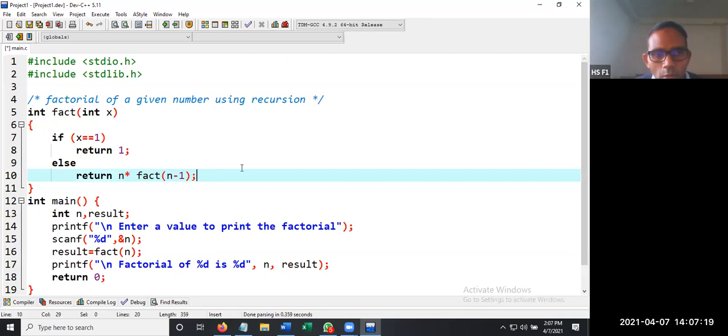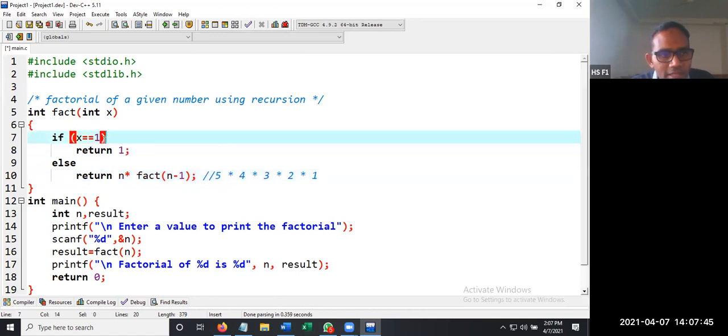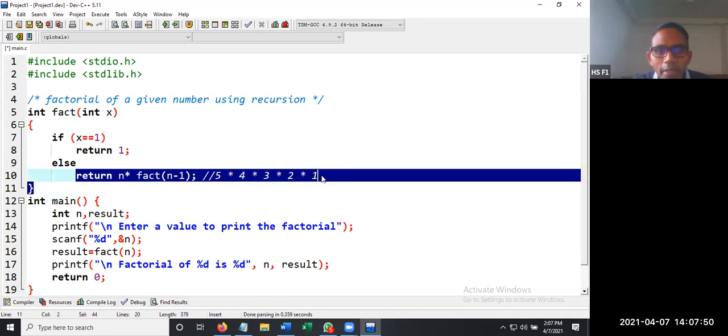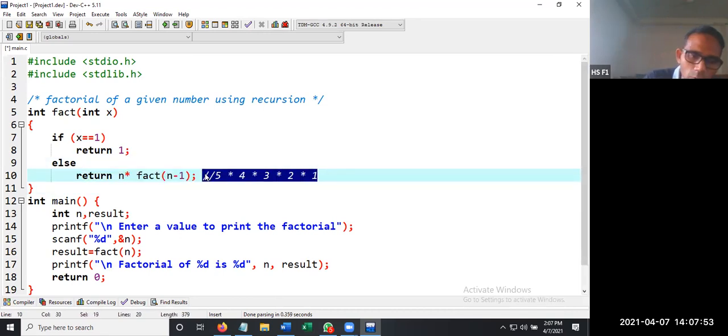So this process continues. What exactly is going to happen here? First, the value is 5 into 5 minus 1, which means 4. In the next iteration, 4 into 4 minus 1, 3. Then 3 into 3 minus 1 is 2. In the next iteration, 2 into 1. Whenever it is 1, it is going to simply return the value 1. If x is equal to 1, return 1. Otherwise, return n into factorial of n minus 1. We will see the execution of this part, don't worry, using a pictorial representation.